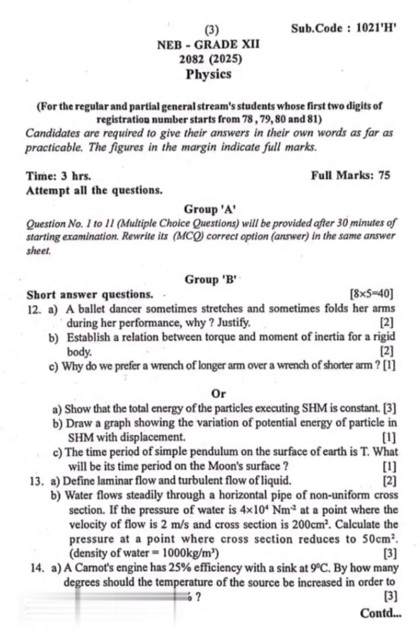B. Draw a graph showing the variation of potential energy of a particle in SHM with displacement. The time period of a simple pendulum on the surface of Earth is T. What will be its time period on the moon surface?